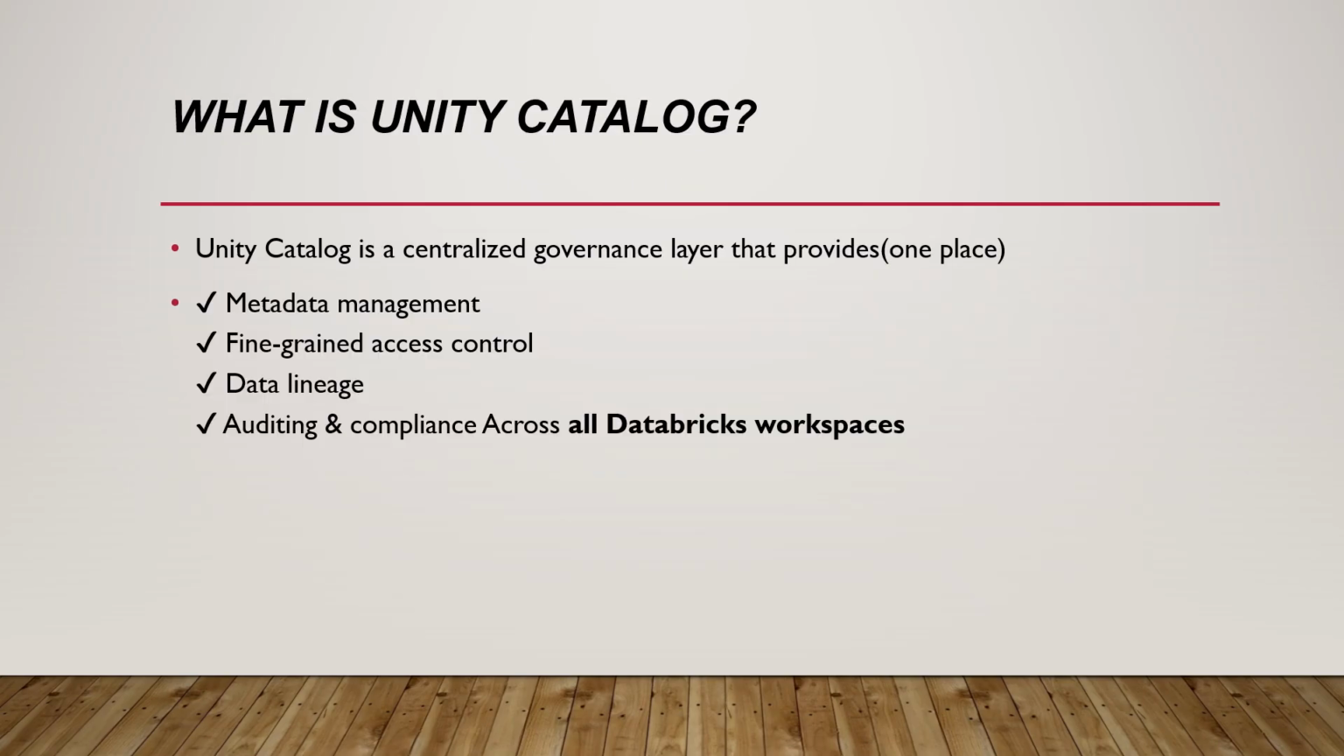So what is Unity Catalog? As we already discussed, it is a centralized governance layer. In one place we have metadata management, fine-grained access control and data lineage, and we can audit all our Databricks workspaces.